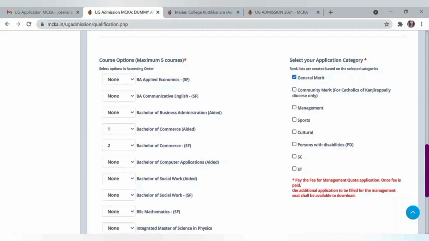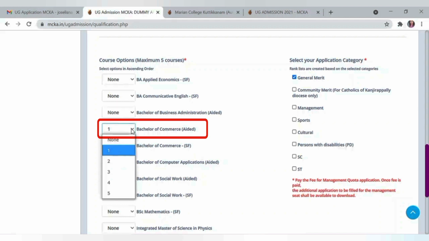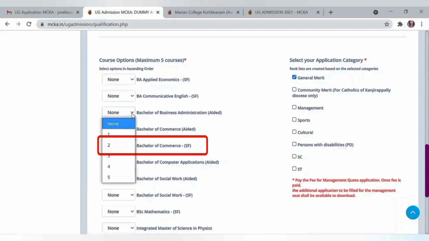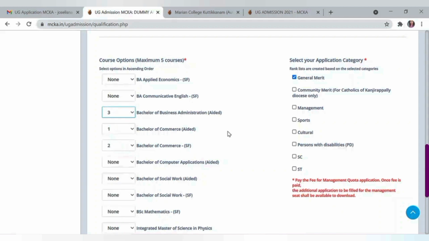Next step is course selection. The various courses offered by Marian College are given here. You can mark your preference in ascending order. Suppose if BCom aided is your first preference, then mark it as option number 1. Then if BCom self-finance is your second option, mark it as 2. If BBA is your third option, then mark it as option 3. Like this you can give options up to 5.